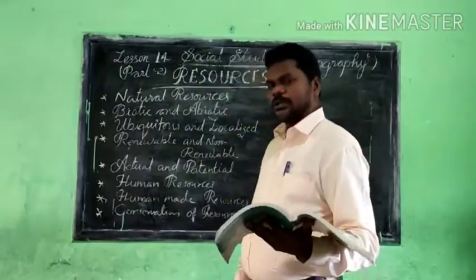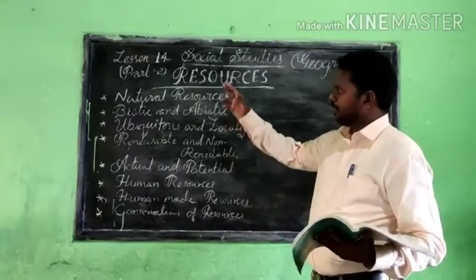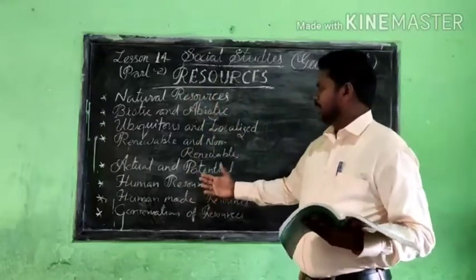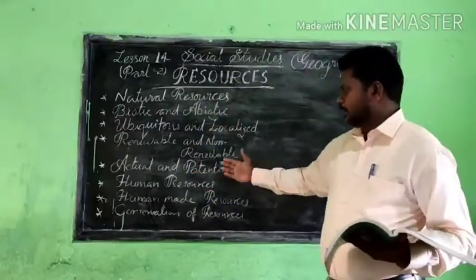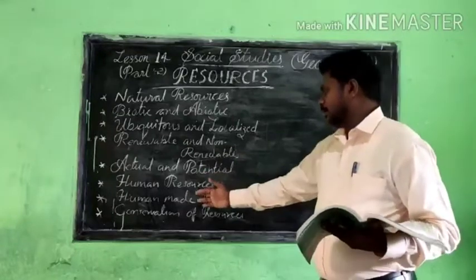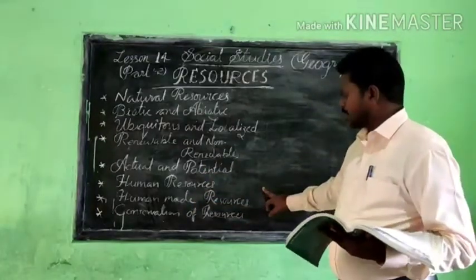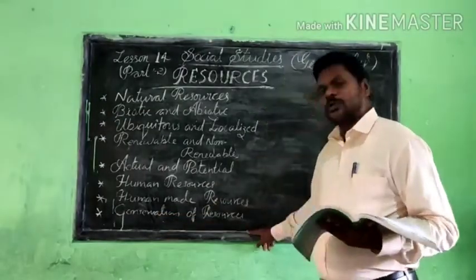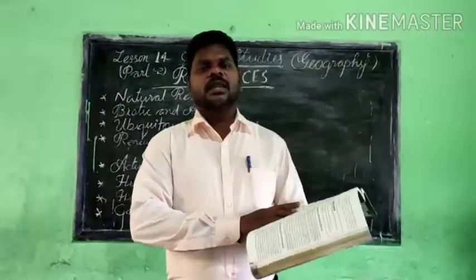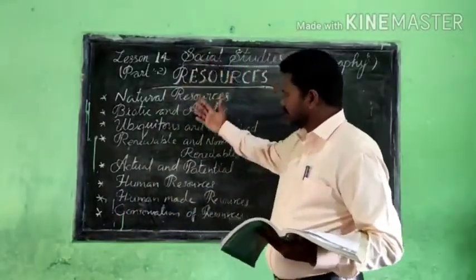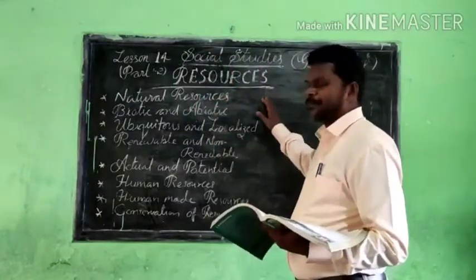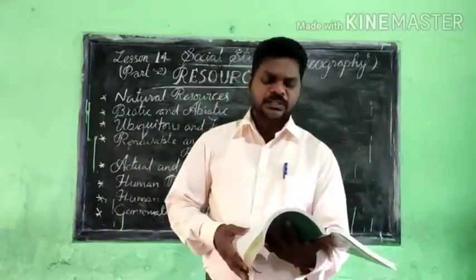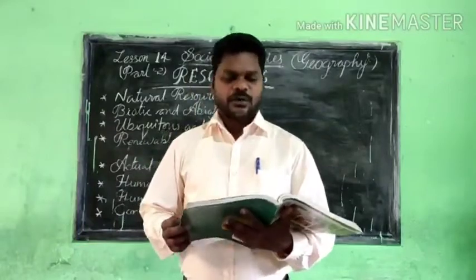So our lesson is almost over. This is geography, lesson 14. In part 1 I completed a few topics, and in part 2 we completed the actual and potential resources, then human resources, then human-made resources, and finally we discussed the conservation of resources. So we have to conserve our resources. So mainly the topic was resources. We have got very brief information about resources from this lesson, and I hope that you understand these lessons.